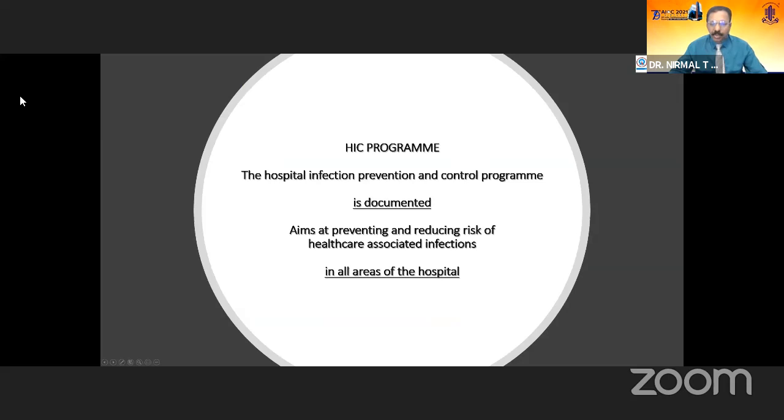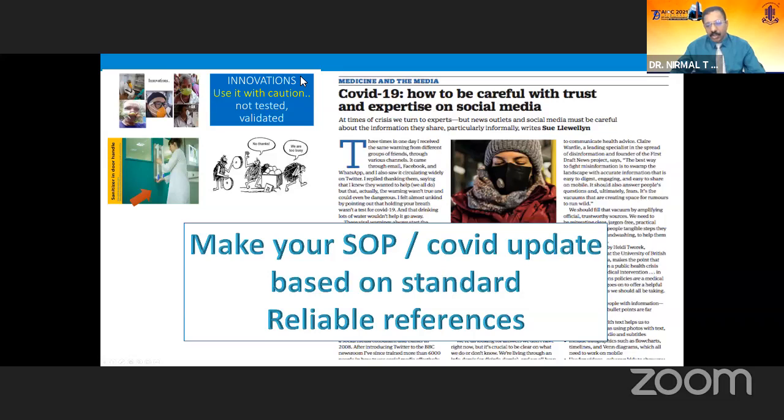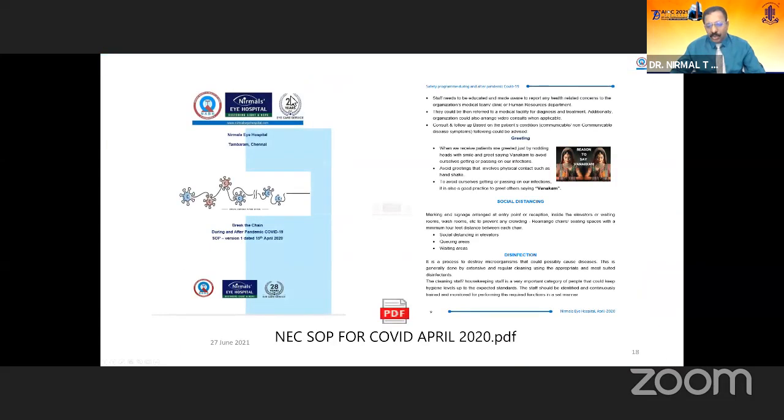So basically, this program has to be documented for medical legal reasons as well as auditing purposes. And this infection control mechanism should be there in all areas of the hospital. The first step to go about this is customizing your standard operating procedures. So don't copy from other institutions, learn by yourself and modify to your needs, and make the SOP for COVID updated based on standard and reliable references rather than WhatsApp or social media updates. So it's important you update the infection control SOP every year.